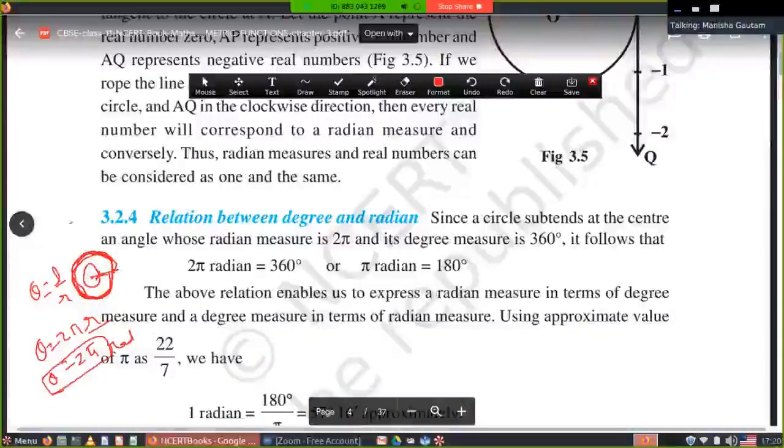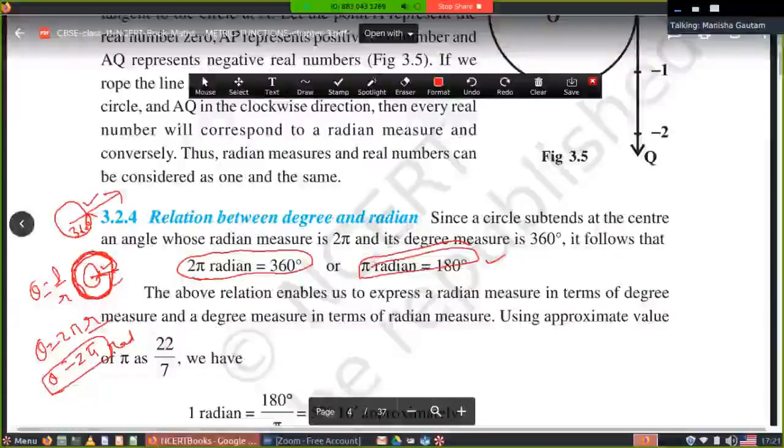When one complete rotation is there, then it is 360 degree. Both are the same. Here it is in radian, here it is in degree. When I compare them and write, it comes out that 2 pi radian will be equal to 360 degree, and you can say pi radian will be equal to 180 degree.